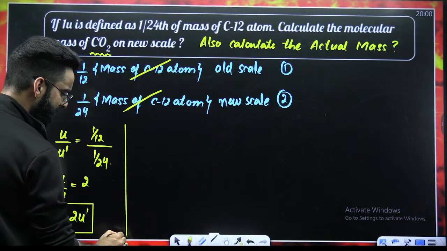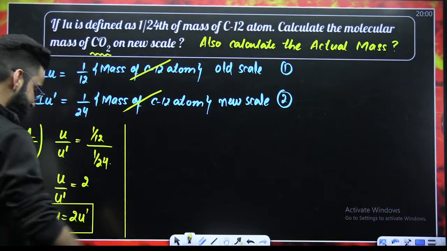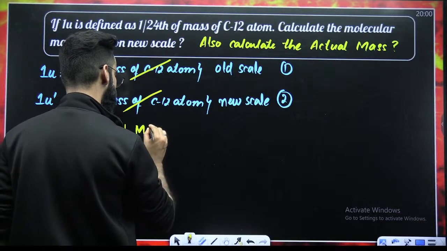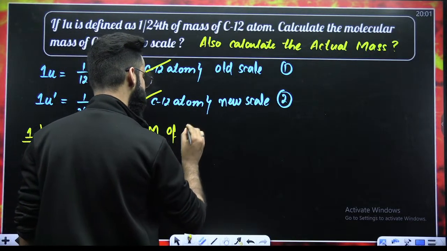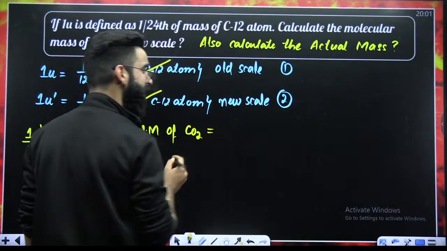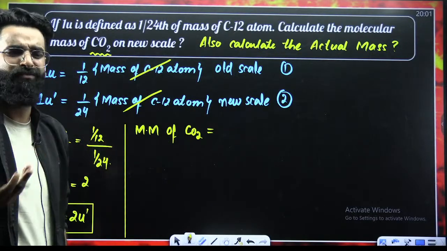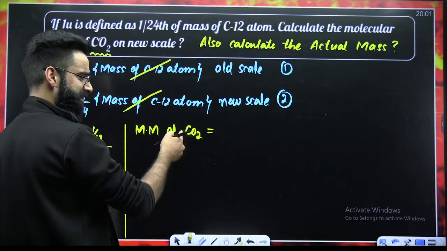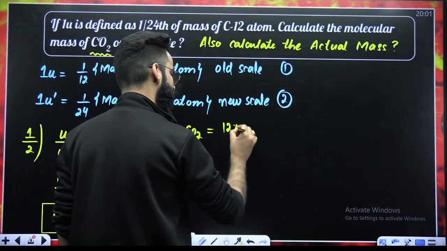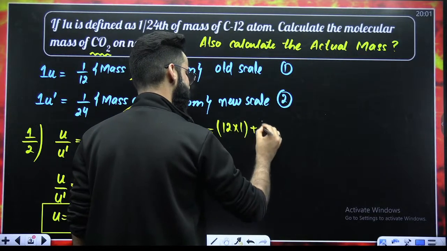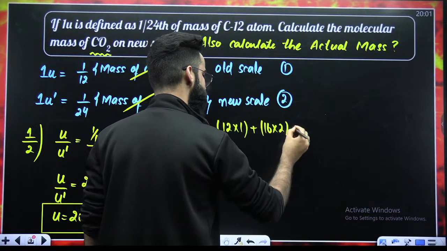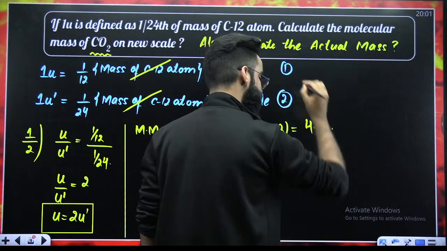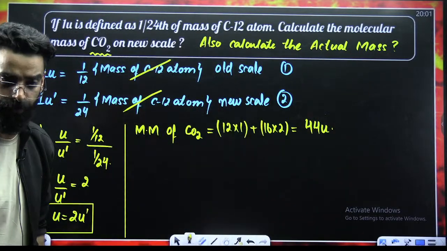What is the second step over here? Try to understand carefully. As per the question, we are supposed to calculate the molecular mass of carbon dioxide. Let me first calculate it the way we have done till now. Molecular mass of carbon dioxide is the sum of atomic masses: carbon, 12 multiplied by 1 carbon atom; oxygen, 16 multiplied by 2 oxygen atoms. When you solve this, the value comes out to be 44U.